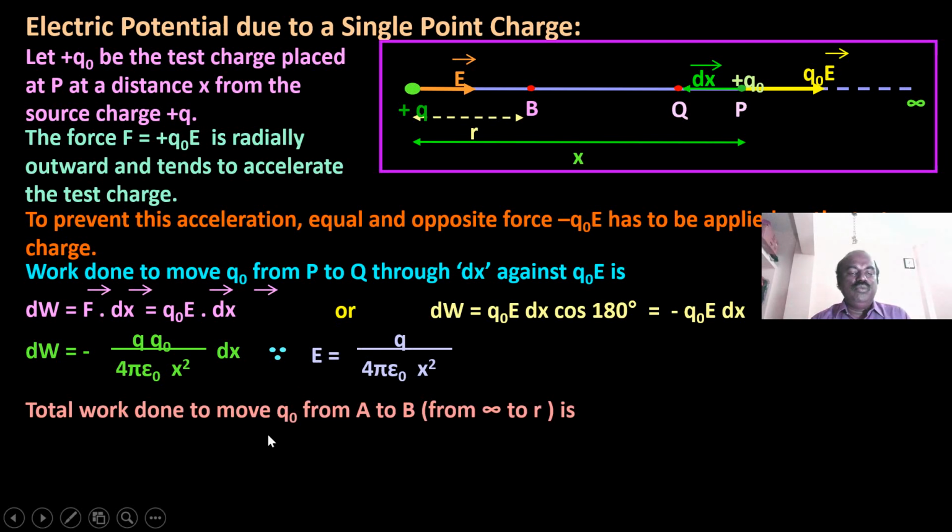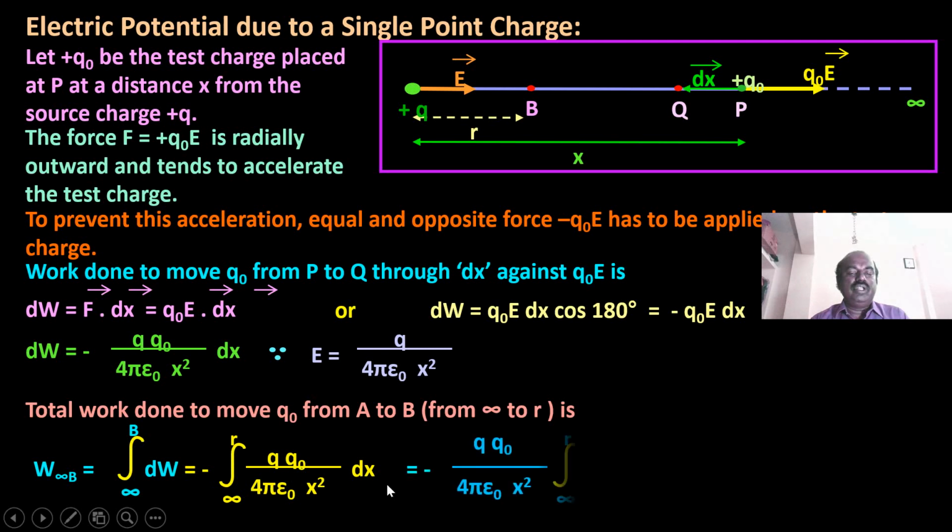Now the work done to move Q0 from infinity to R is W from infinity to P, with dW equal to Q0 Q by 4 epsilon 0 x squared into dx.